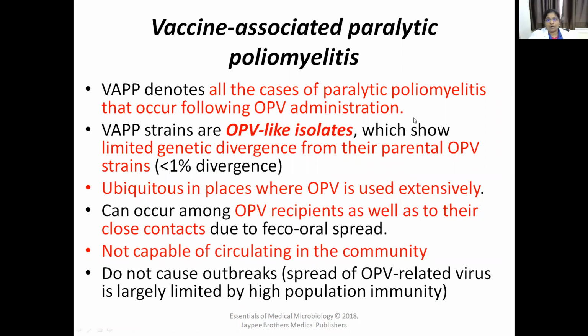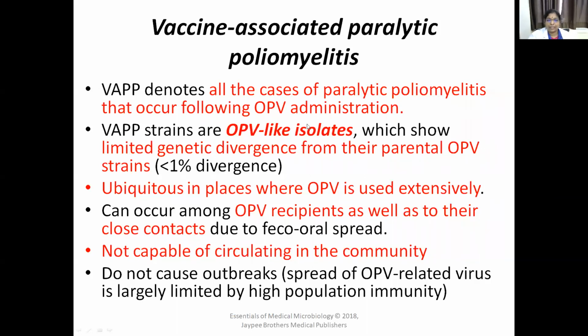So next, what is vaccine-associated paralytic poliomyelitis? That is poliomyelitis occurring after intake of vaccine. After taking vaccine, the child will develop paralytic poliomyelitis. That is called vaccine-associated paralytic poliomyelitis. VAPP denotes all the cases of paralytic poliomyelitis that occur following OPV administration.